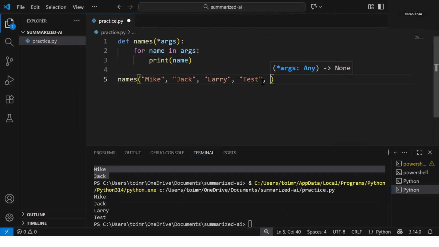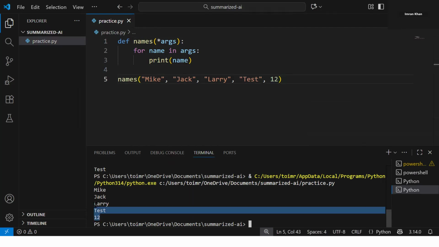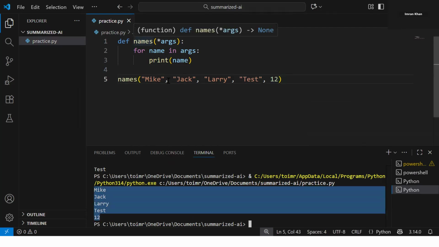Now let's try passing another data type, and it also got passed. Which means everything as an argument got passed to this function as a tuple. And we know a tuple can have any type of data within the same tuple. Great.